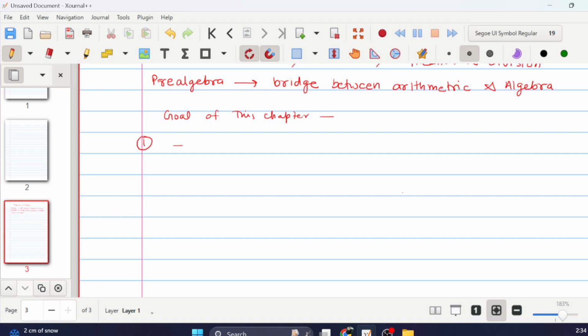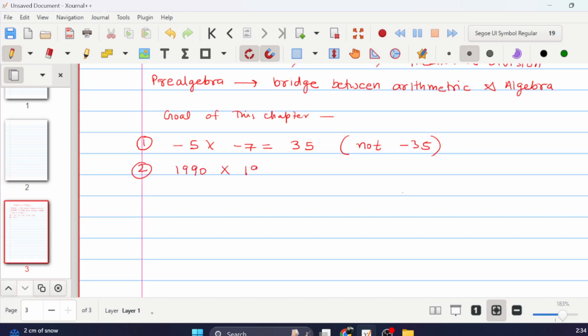The first one is, what should the value of this be? 5 into minus 5 into minus 7. So that is 35. You should be able to understand why this is the answer and not minus 35. That is one of the goals, and you should understand why that is the correct answer.